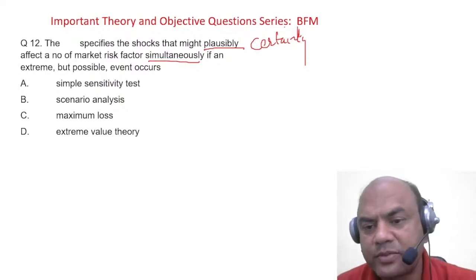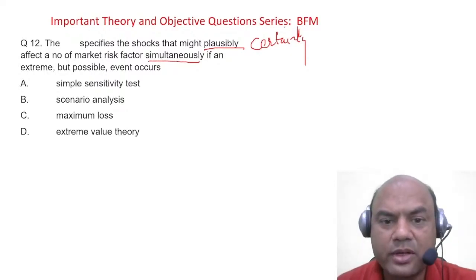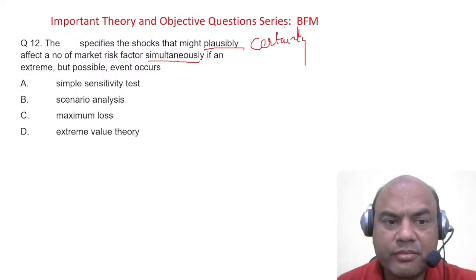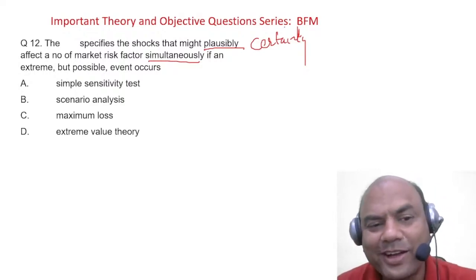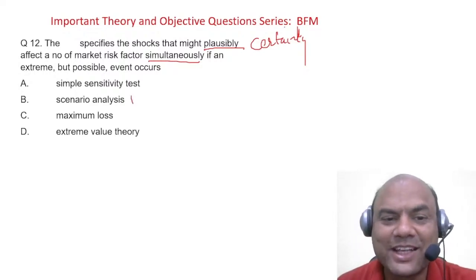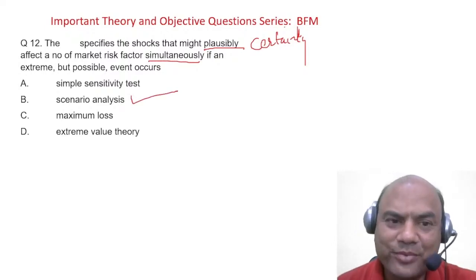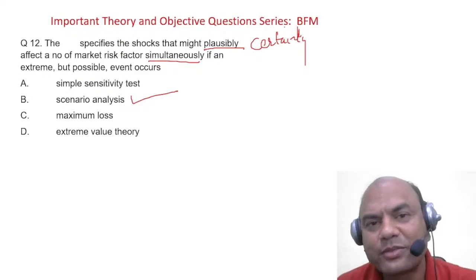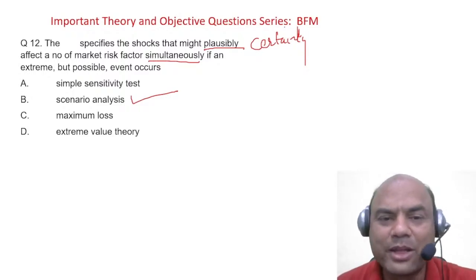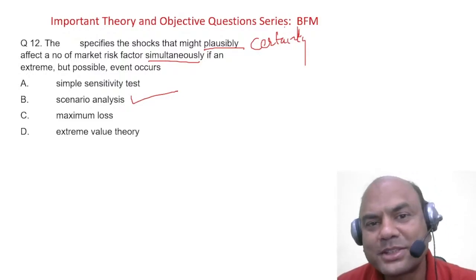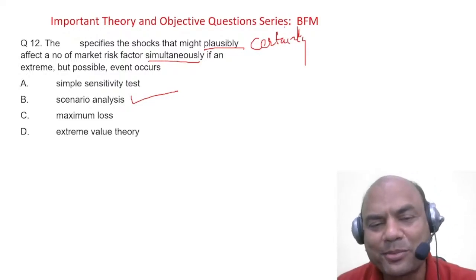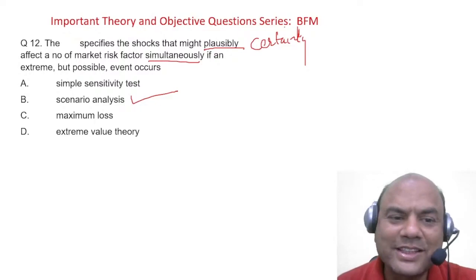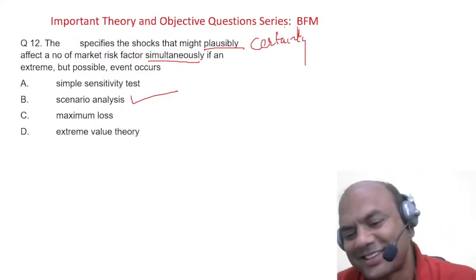Here the answer is different. The answer over here is, again, all of you are typing simple sensitivity. The answer is scenario analysis. Scenario analysis will give the various factors which might come all at the same time. Many of you have got afraid. So all of you have typed simple sensitivity, right? So the answer is scenario. That is the answer.